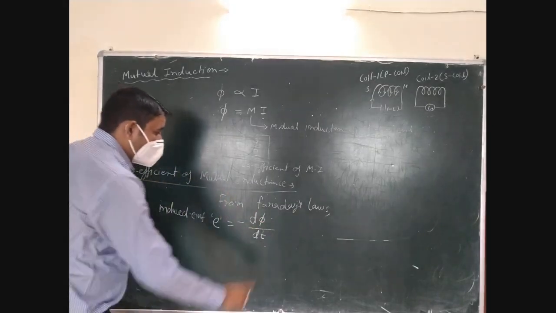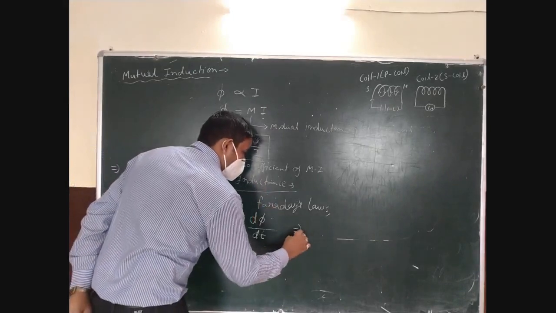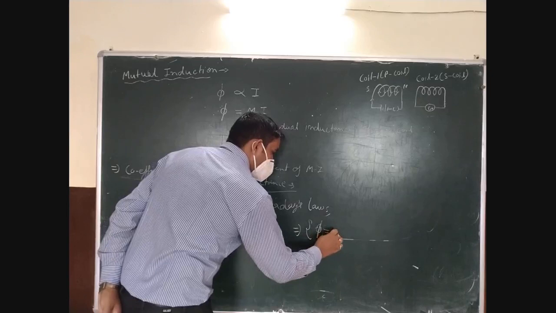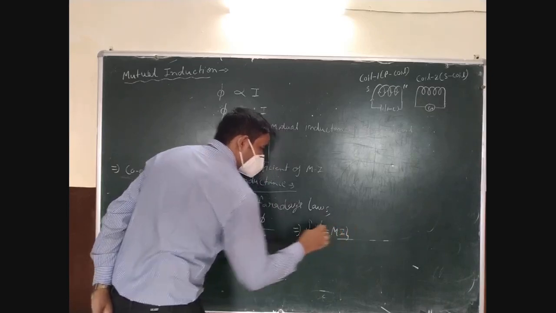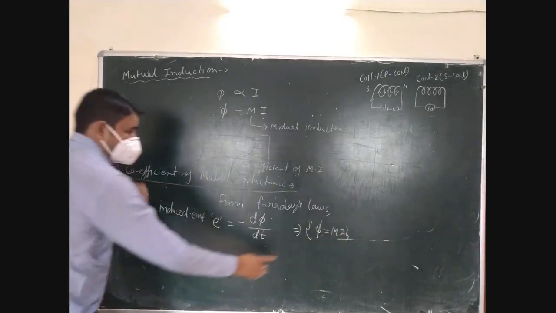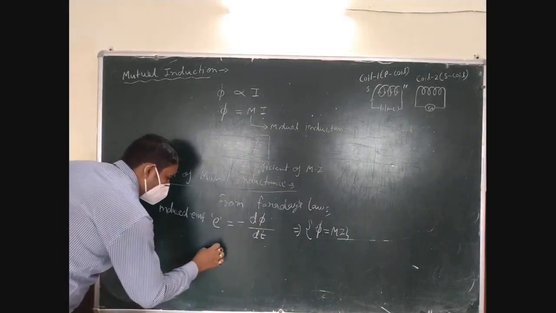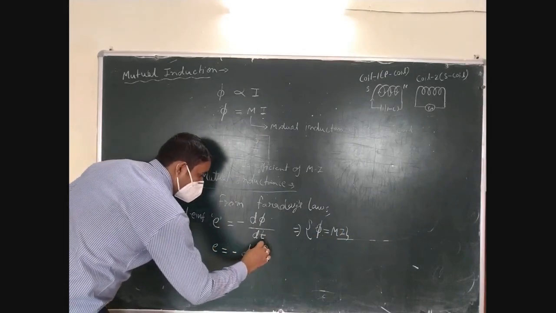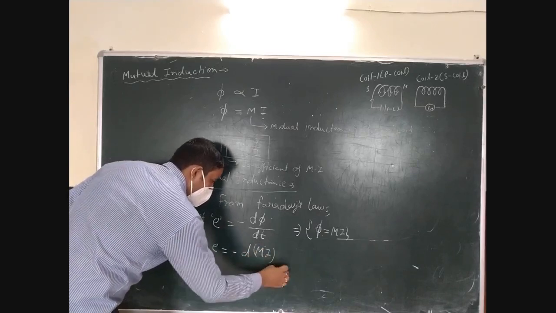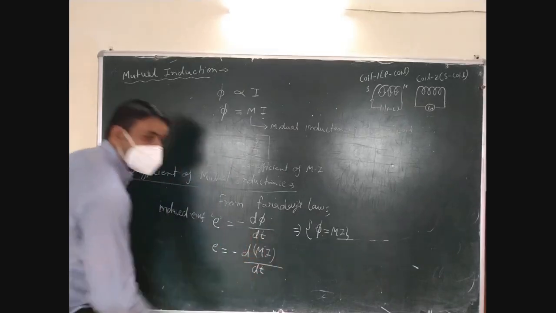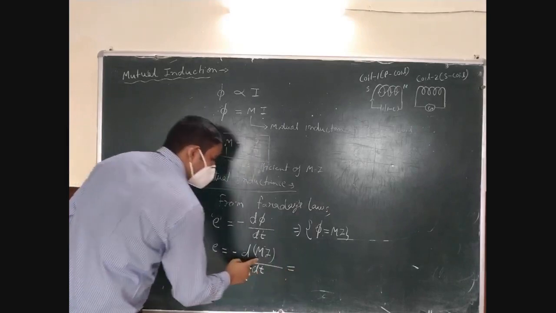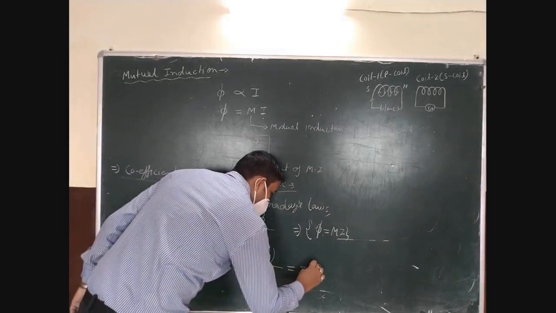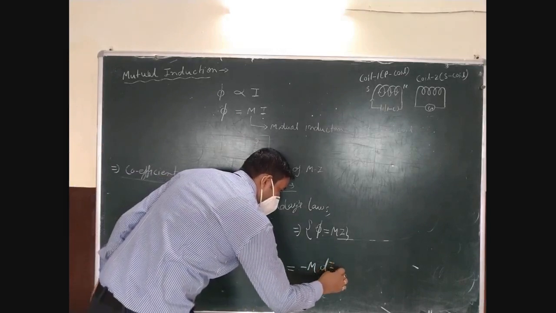Now we have phi equals M into I. By using this value of phi here, we get induced EMF is minus d(MI) upon dt. Now this M is constant for a given pair of coils, so E equals minus M di over dt.